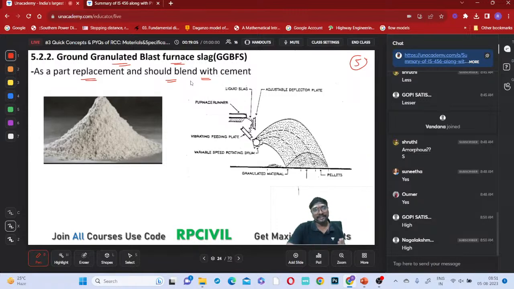So this is GGBFS, ground granulated blast furnace slag, which is obtained from the furnace. This is actually the liquid slag you will be getting, and there is an adjustable deflector plate. What you will be doing is vibrating the feeding plate, and it will be rotating, so that it will be converted into powder format and will be falling here. Granulated material. So this looks like the GGBFS, mainly obtained from the furnaces. Is it clear?